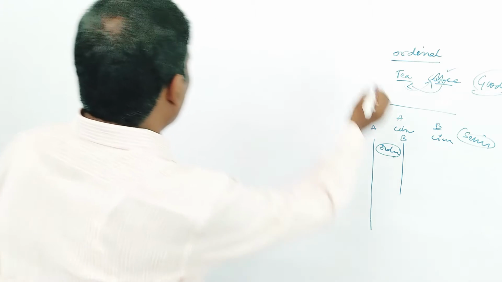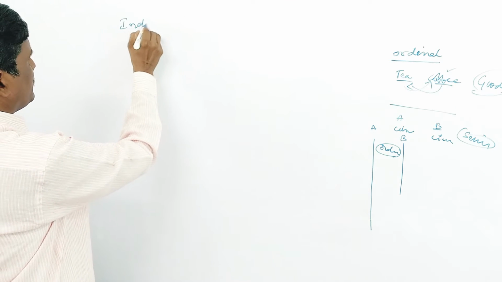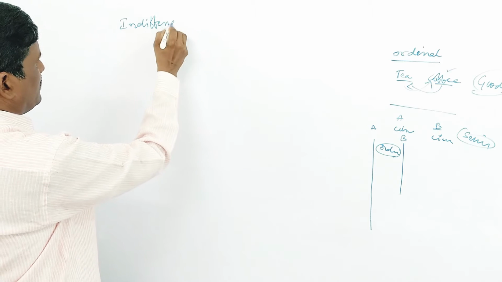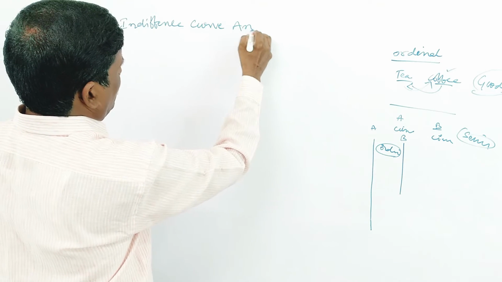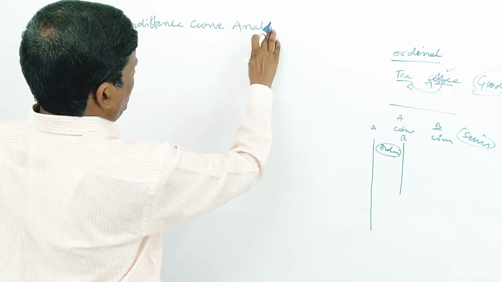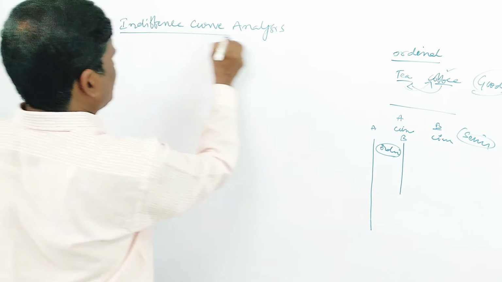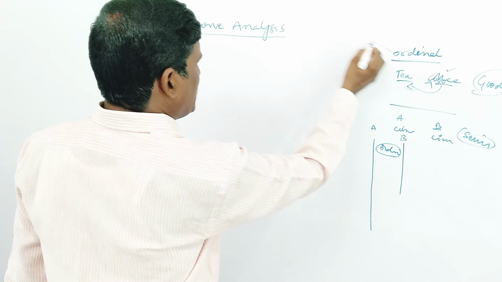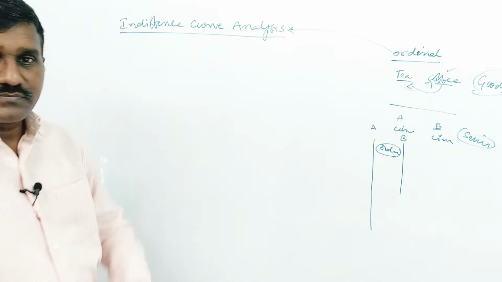Ordinal utility is also known as indifference curve analysis.